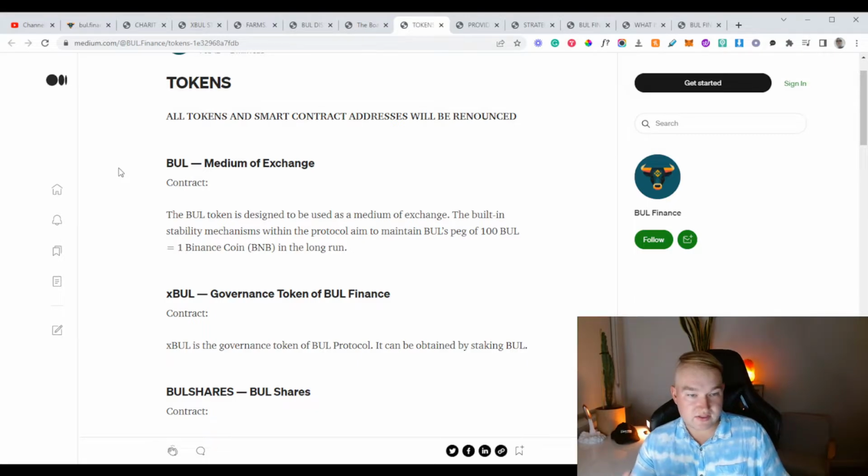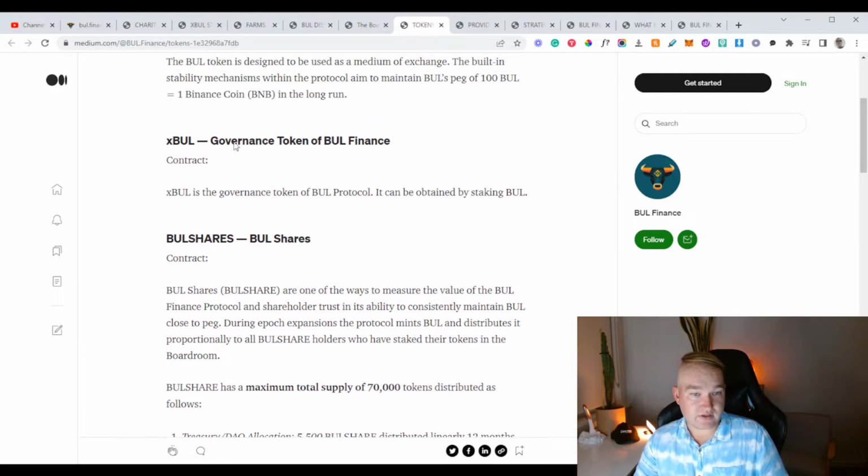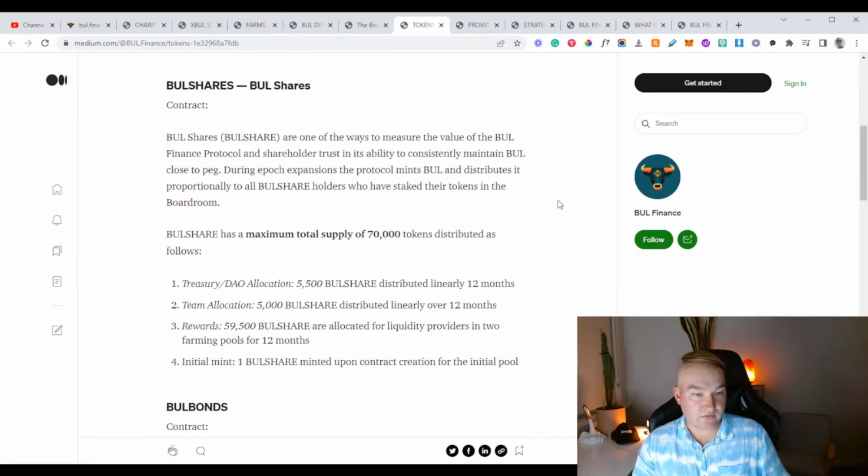Tokens. So Bull, medium of exchange. The Bull token is designed to be used as a medium of exchange. The built-in stability mechanism within the protocol aims to maintain Bull's peg, which is 100 Bull to 1 Binance coin. And they put here in the long run, XBull, the governance token of the Bull protocol, can only be obtained by staking Bull. So if you don't stake Bull, you're not going to be able to get any of those XBull tokens.